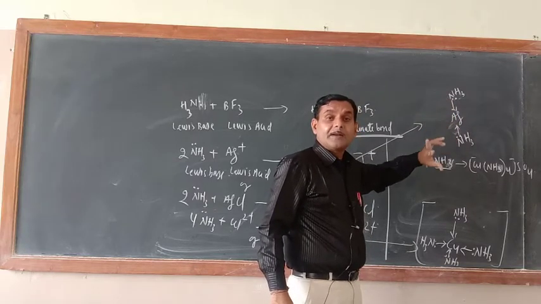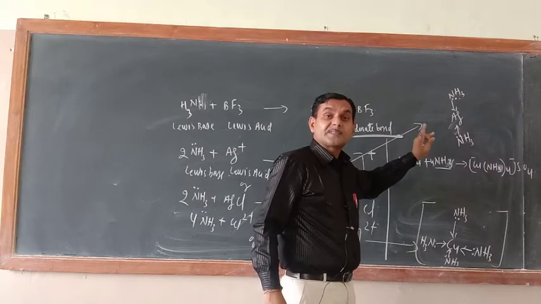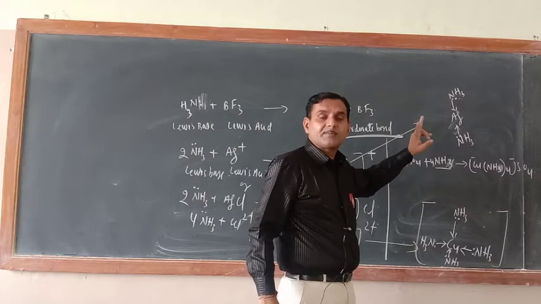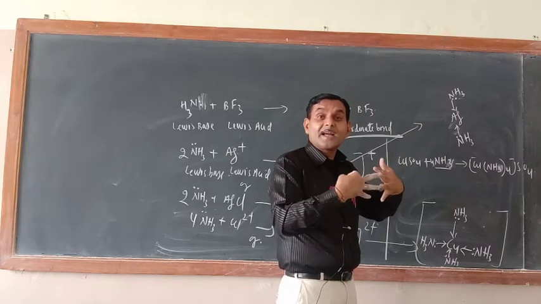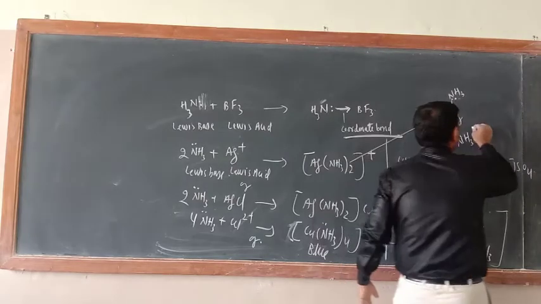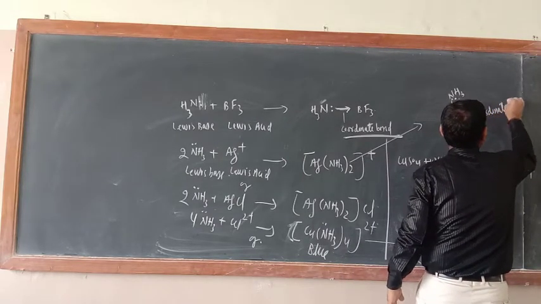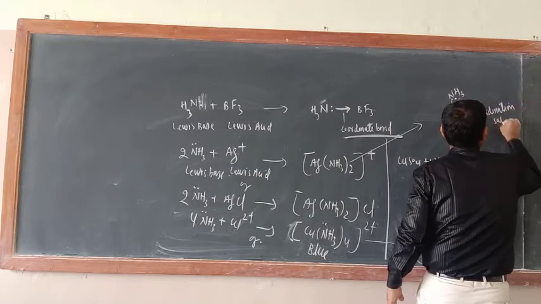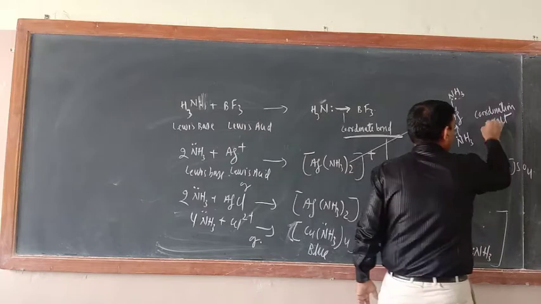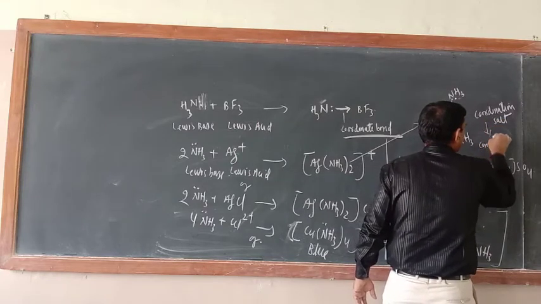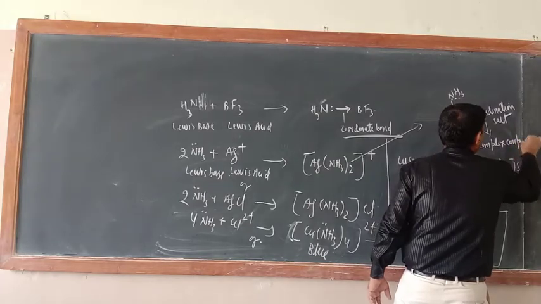So when acid and base react together, what is formed? Salt. But they are a special category of salt. What is the name of that salt? Since these salts are formed by the coordinate bond, they are known as coordination salt. And just try to understand, here complex bonding is there. That is why they are known as complex compound. Here normal bonding is not there.